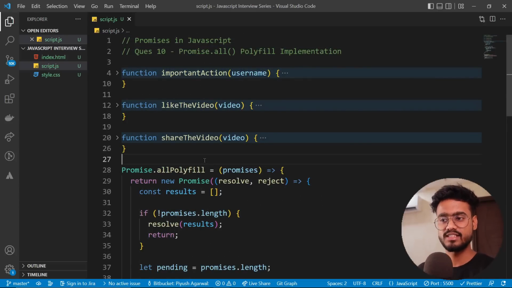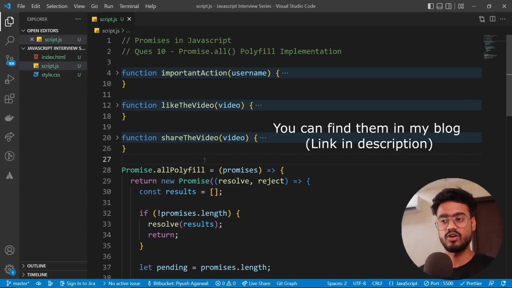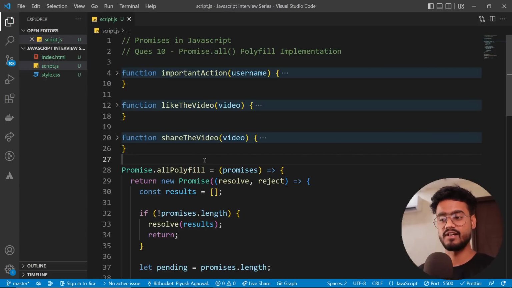Also, I'm not going to discuss Promise.race, Promise.allSettled and Promise.any in this video because they're not that frequently asked, but their implementation is kind of similar and is simpler when we compare it to Promise.all. So that's why I've included the code and explanation for all of that in my blog, link for which you can find in the description down below. But still, if you want me to make another video on just the promise polyfills, let me know. I'll create another video in which I'll include the promise implementation, all, race, allSettled and any. Completely different video for that. But if it's good enough, then yeah, cool.